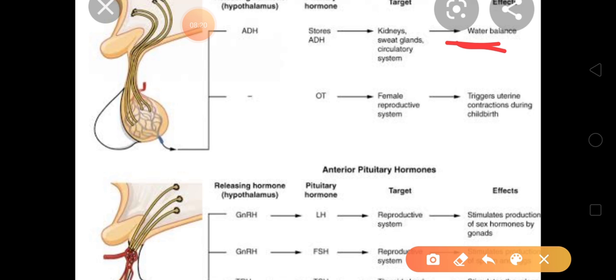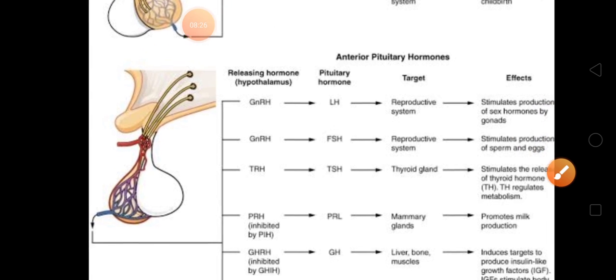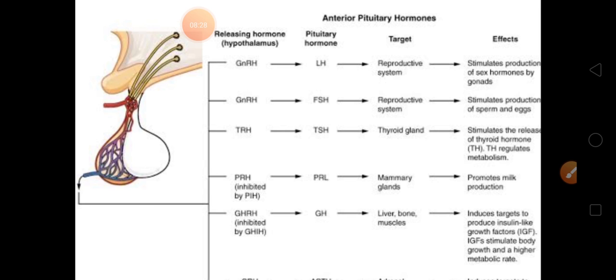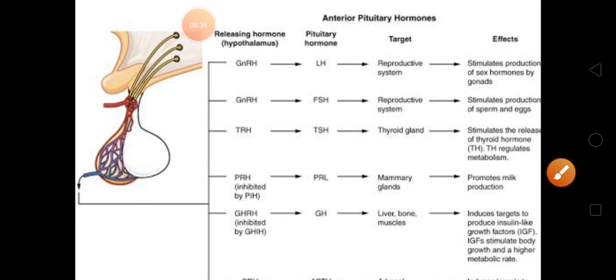of your posterior pituitary. Now come to your anterior pituitary, which you can see is present over here, and again they are controlled by hypothalamus. So what will they do?